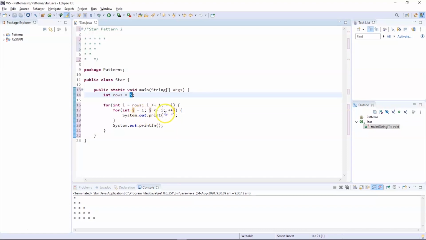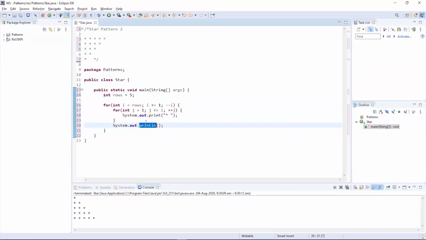So the control will enter inside the for loop and print a star, and followed by that in the next instance the value of j will be incremented to 2. So 2 is less than or equal to i, followed by that pre-increment, and in the next iteration it will print a star again. So this will continue until the condition is true. Once the condition fails, the control will exit the for loop and print in the next line.